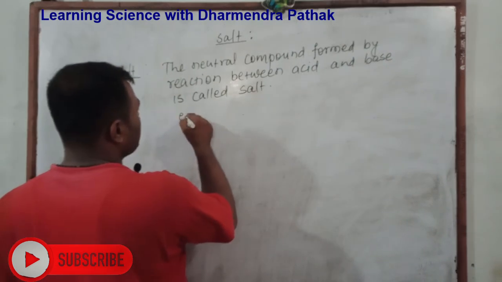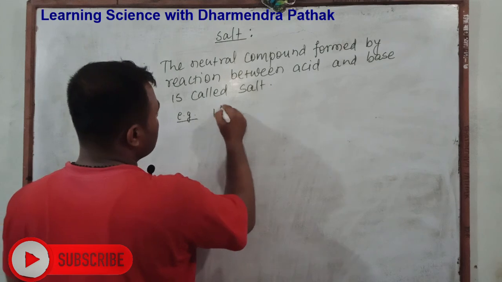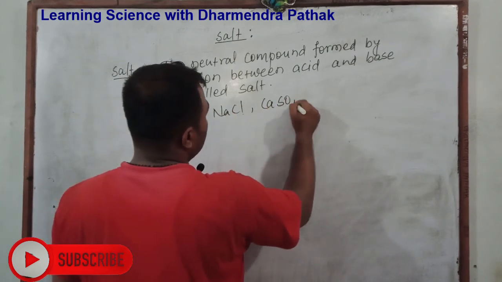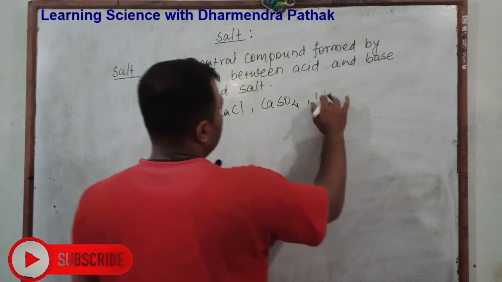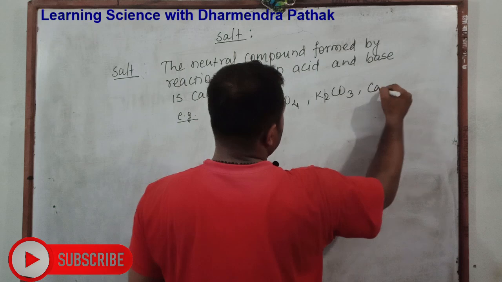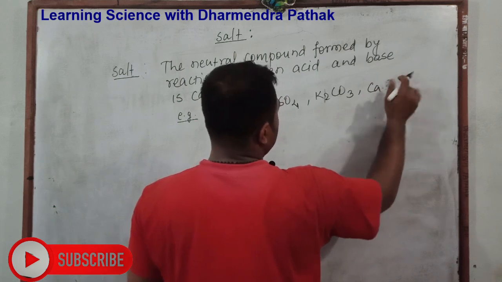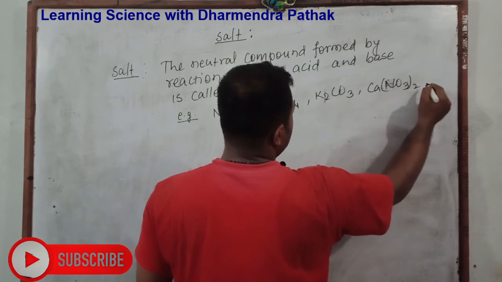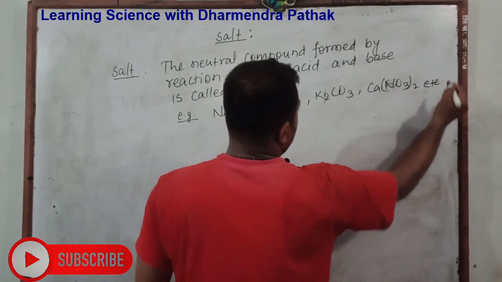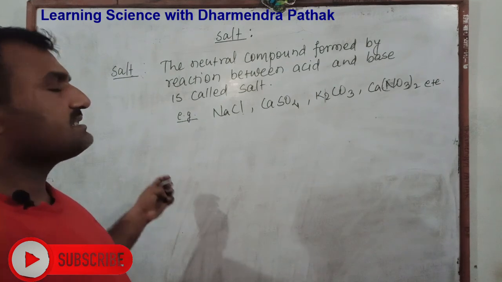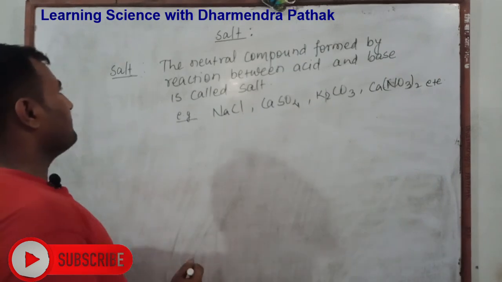As for example, here various types of salts are found: sodium chloride, calcium sulfate, potassium carbonate, calcium nitrate. Various salts are found around us, and some salts are useful in our daily life.